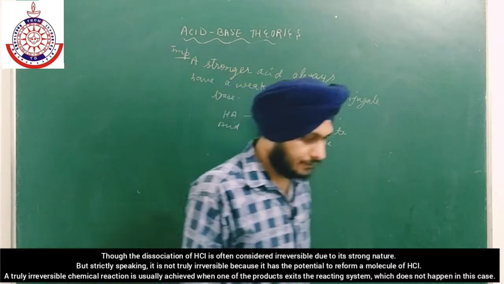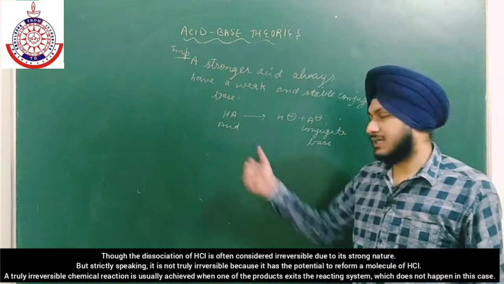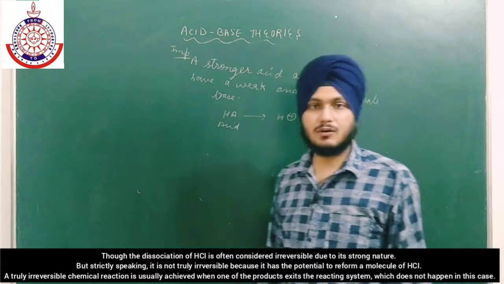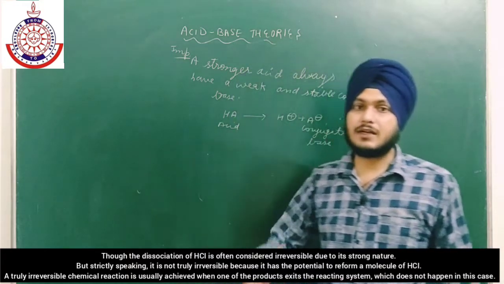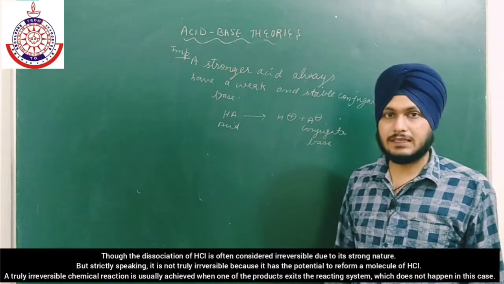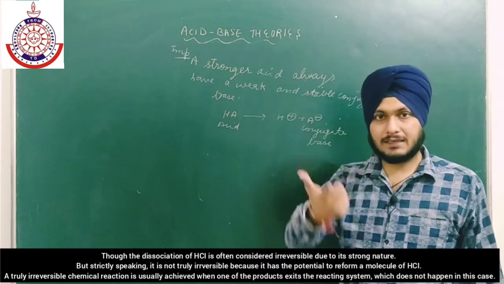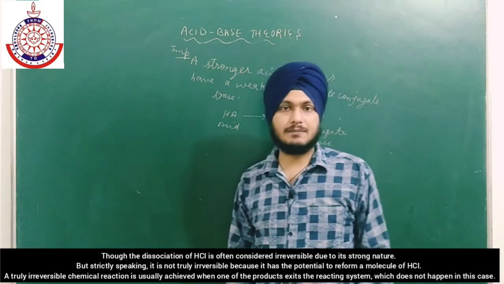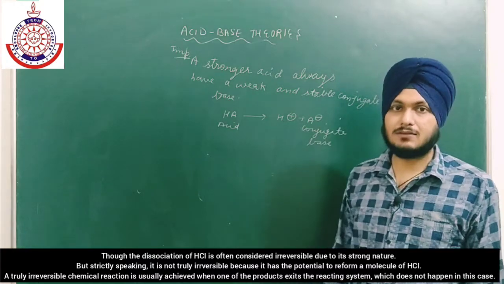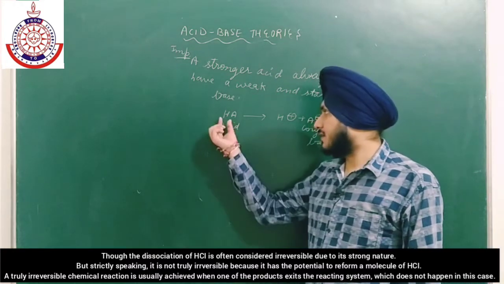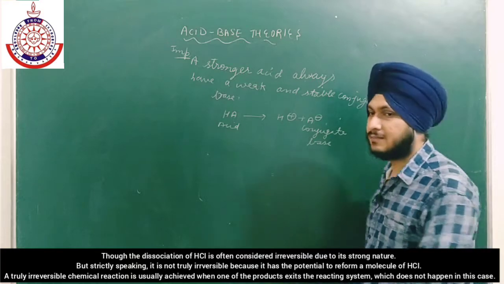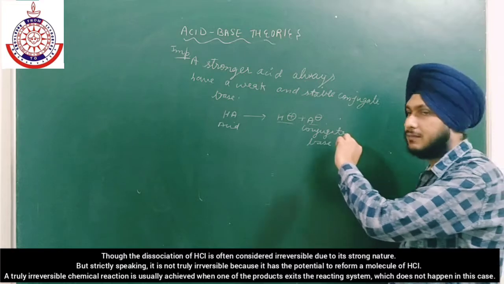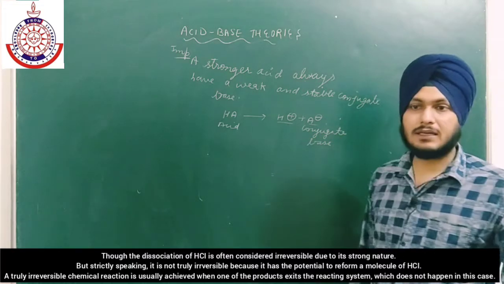Okay, so now if it is a strong acid, let us go from the definition. The definition is that proton donors are acids. If they donate their proton easily, then they will act as a strong acid. If it gives H positive easily, then the formation of H positive and A negative will take place.